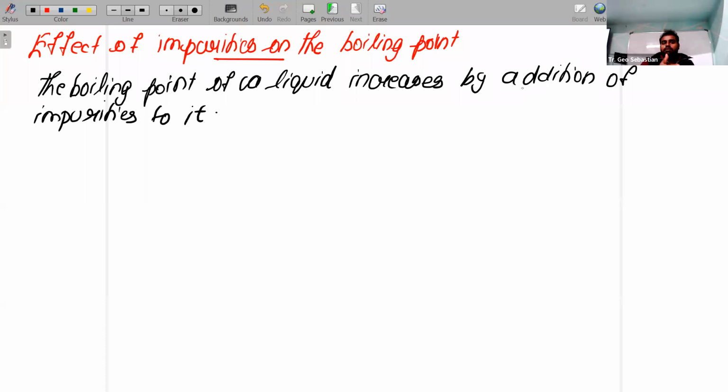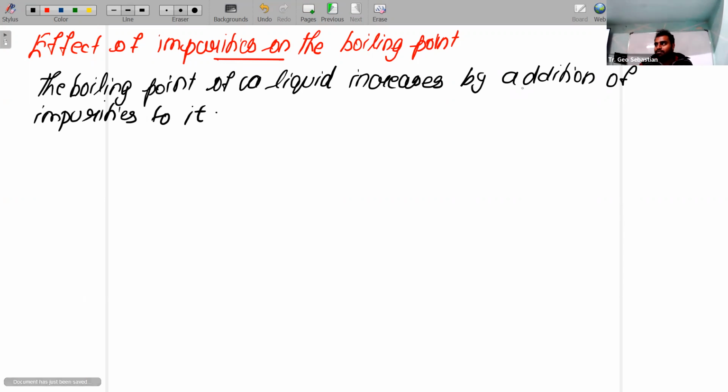Now, we are going to talk about the effect of impurities on boiling point. The other case we discussed, what did we discuss, children? The effect of impurities on melting point. If you add impurity, the melting point will decrease. Because of that, ice at 0 degrees is now converted to minus 22 degrees Celsius.